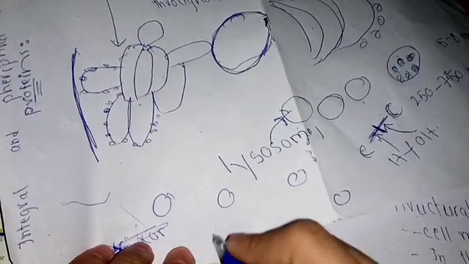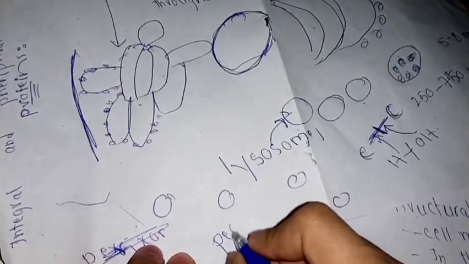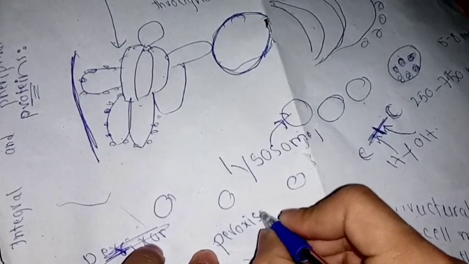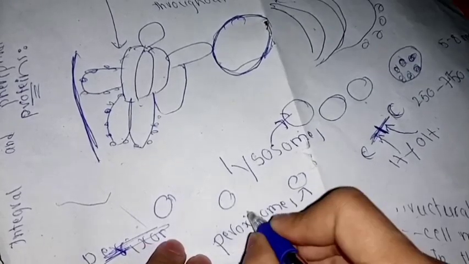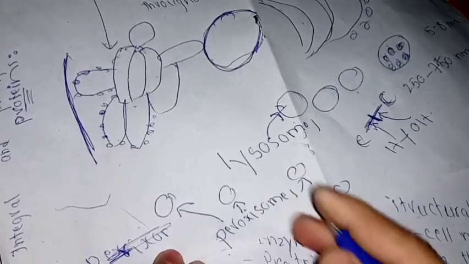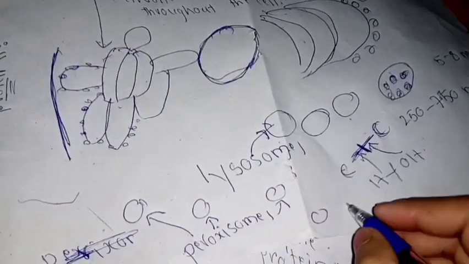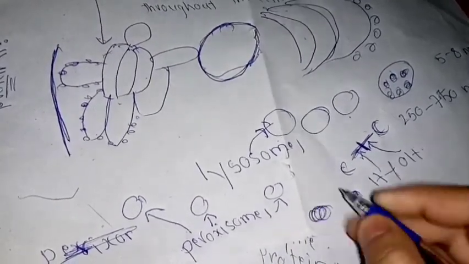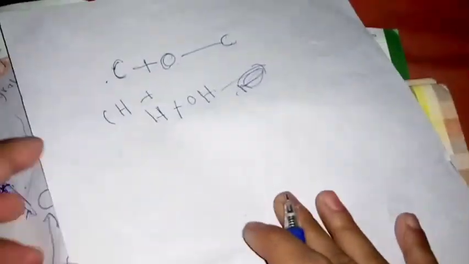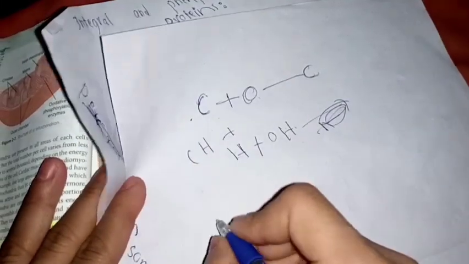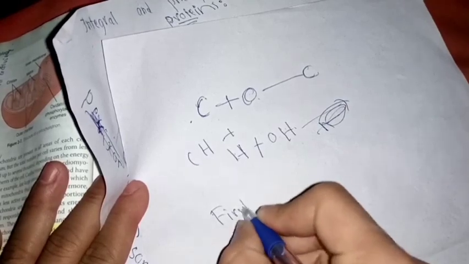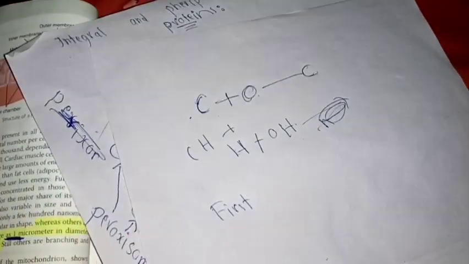Now, peroxisomes. These are the peroxisomes. If we take a look at the lysosome and peroxisome, they are similar in physical structure. But there are two conditions in which the peroxisome and lysosome are different from each other. First, the lysosomes are budding off from the Golgi apparatus.